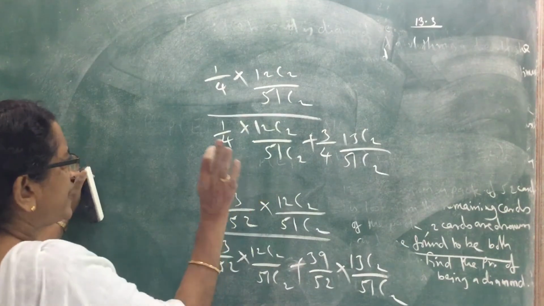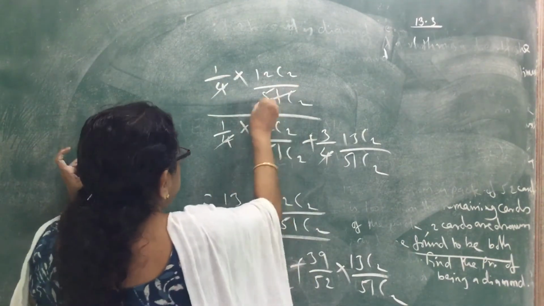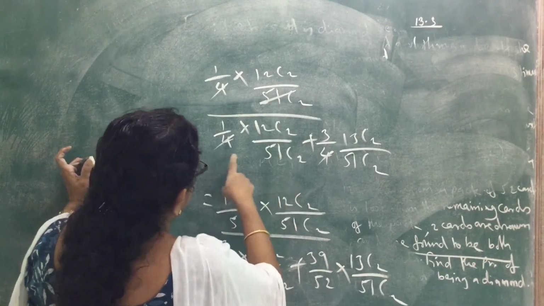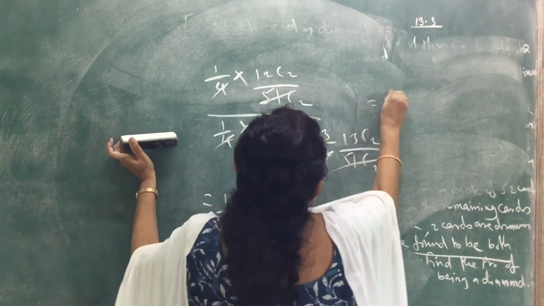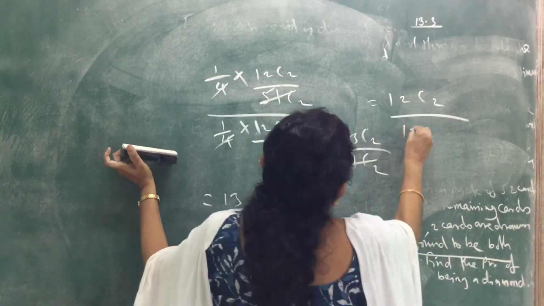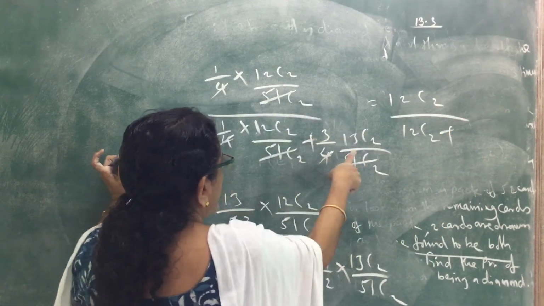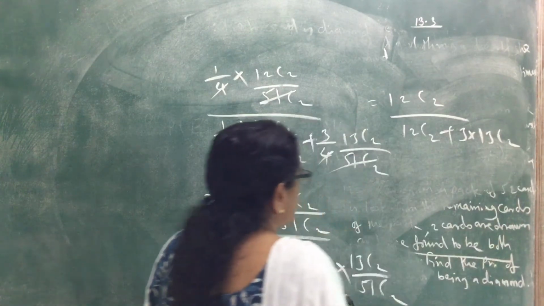In the denominator the 1 by 4 cancels, and 51C2 cancels. What remains is 12C2 divided by 12C2 plus 3 into 13C2.